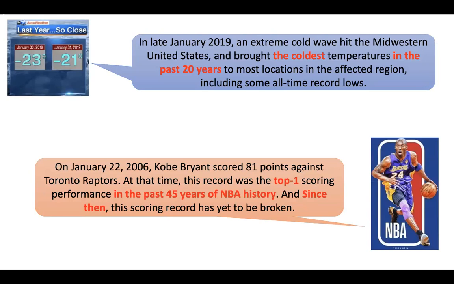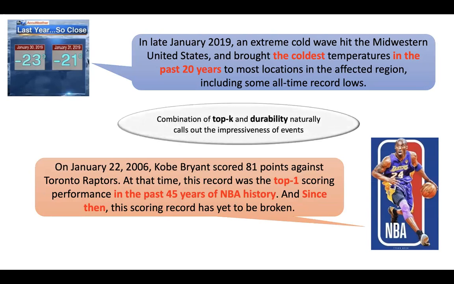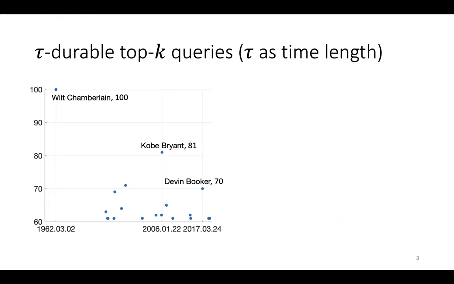This type of statement, using the combination of ranking and time duration, is widely used in the media or marketing to emphasize the impressiveness of certain events, because naturally, people are attracted by those things that stood the test of time. Motivated by this, we consider a new type of query called tau-durable top-K queries that can return such interesting or unusual records from instant-stamped temporal data.